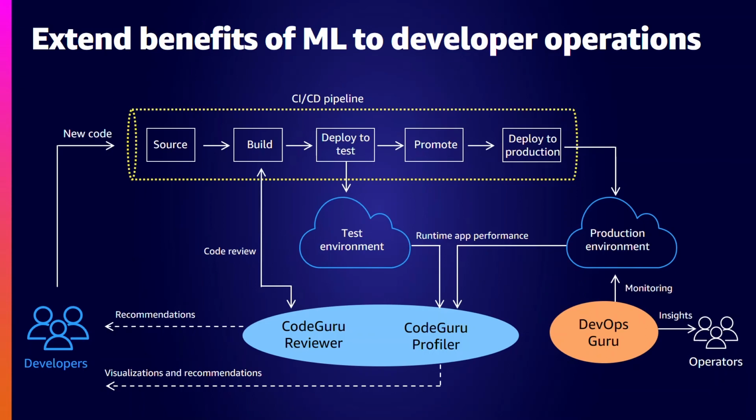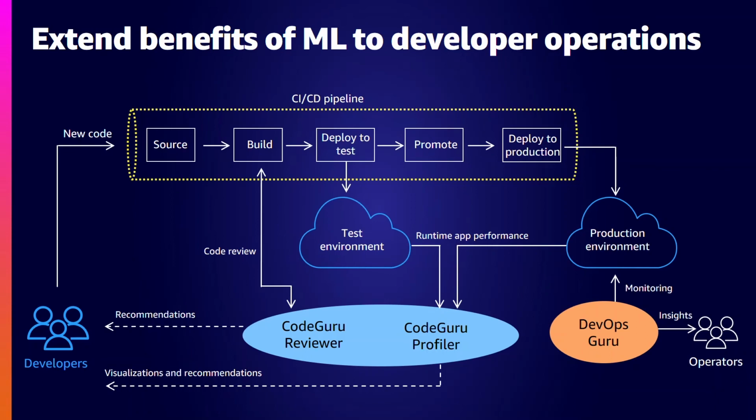This shows how developers push code into the CI/CD pipeline, where it goes through multiple stages. In the build stage, it triggers Code Guru Reviewer as usual to conduct reviews and provide feedback to the developers. Now they use this feedback and iterate through code improvements.